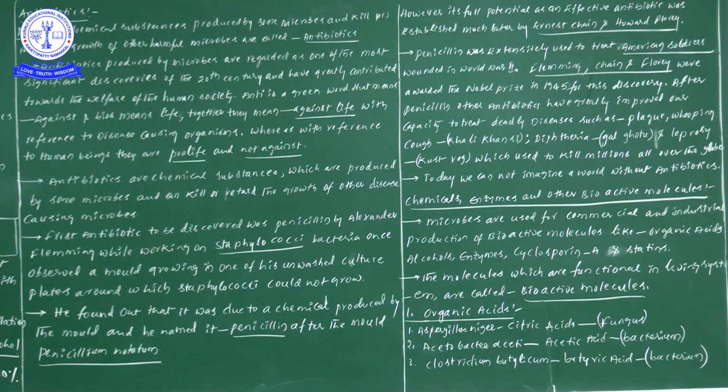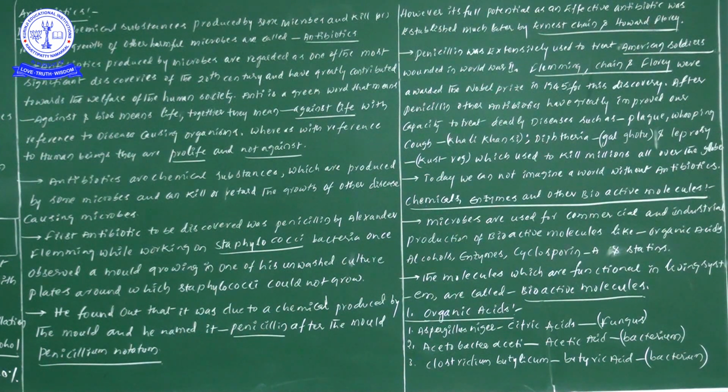So these are all important points related to the antibiotics. Now let us move forward to learn about chemicals, enzymes and other bioactive molecules. Microbes are used for commercial and industrial production of bioactive molecules.